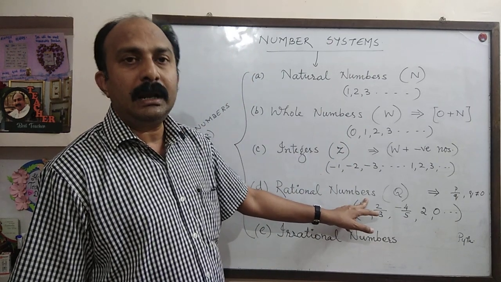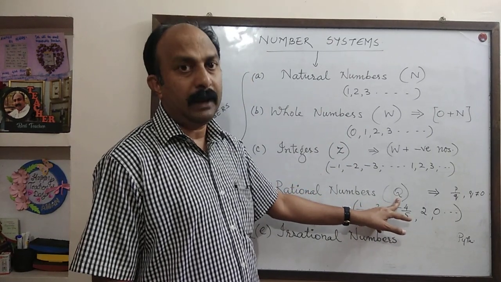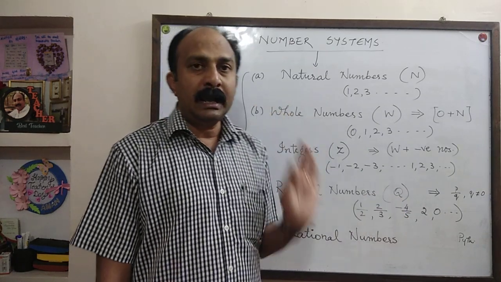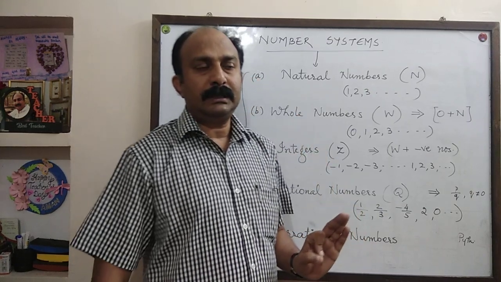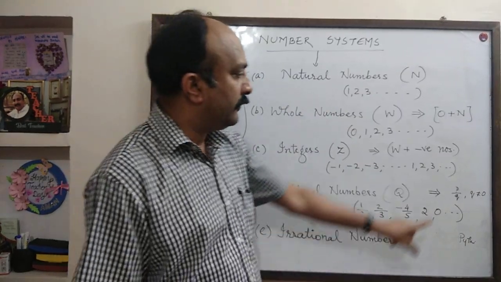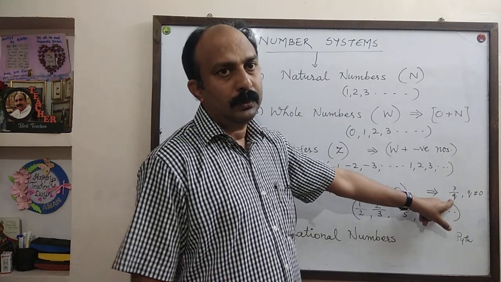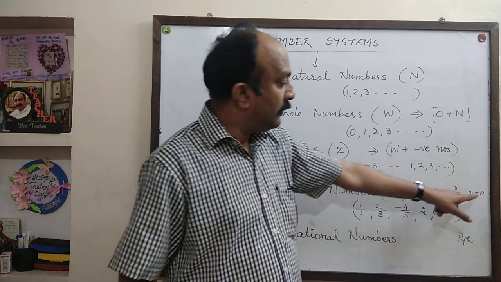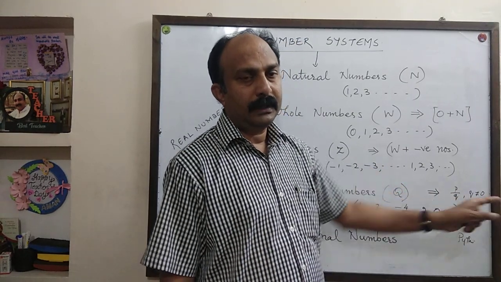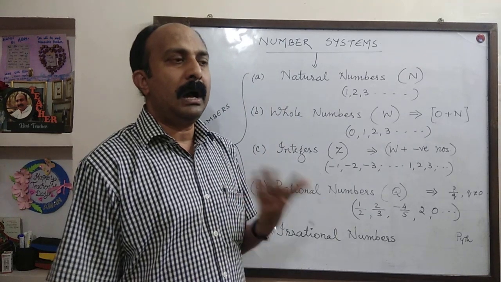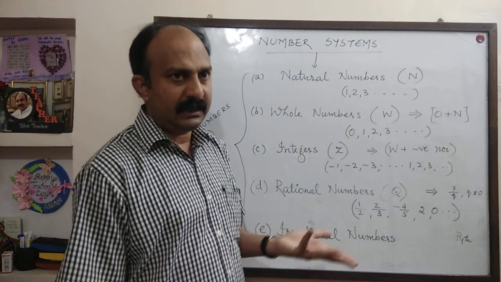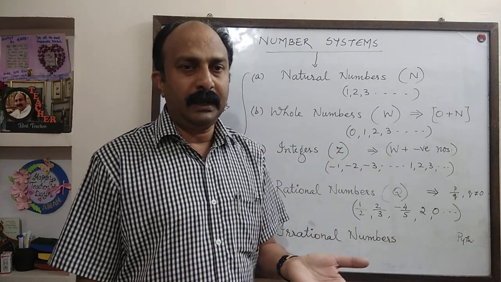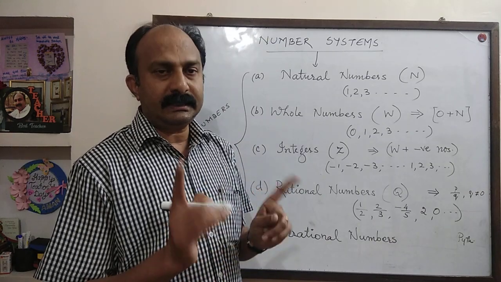Rational numbers are represented by the symbol capital Q. And you might have studied in smaller classes, rational numbers are those numbers which can be expressed in the form of P upon Q, where Q not equal to 0, denominator not equal to 0. For example, 1 upon 2, 2 upon 3, minus 4 upon 5, minus 6 upon 7, etc.